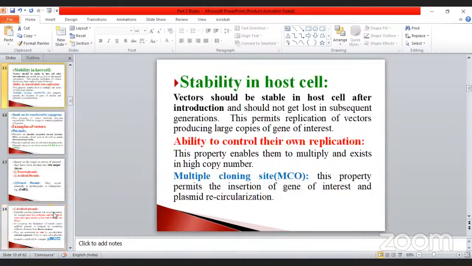Okay. So stability in the host: the vector should be stable in the host cell after infection. It should not get lost in subsequent generations. This permits replication of the vector, producing larger copies of the gene of interest. The ability to control their own replication is also very, very important. High number, then only we will get a high copy number. When we want to stop, it should stop, otherwise it will be very complicated. The multiple cloning site is also a very, very important one.